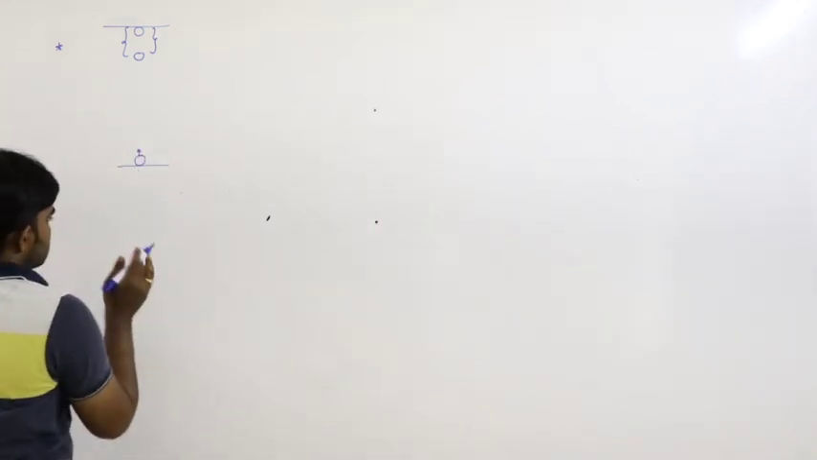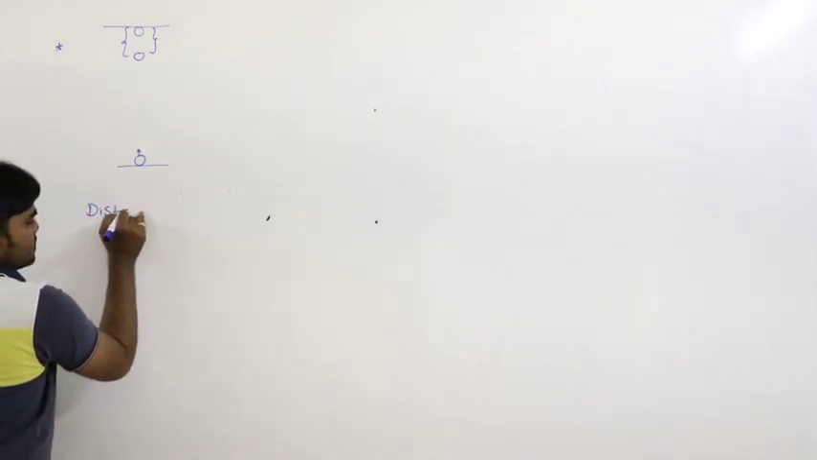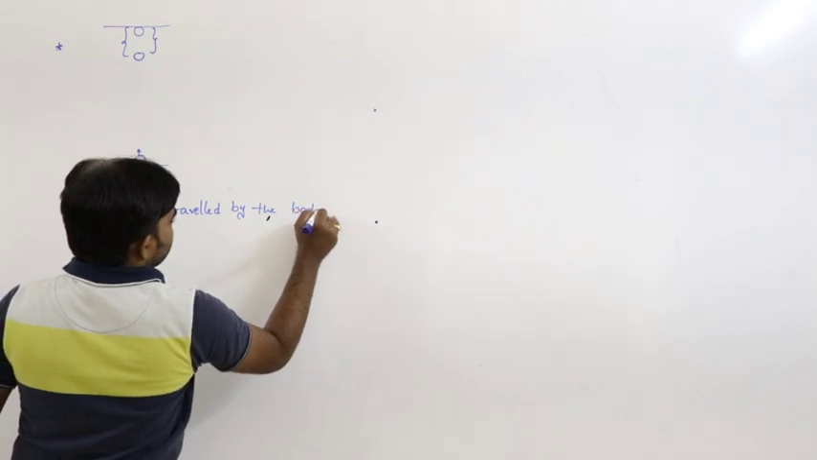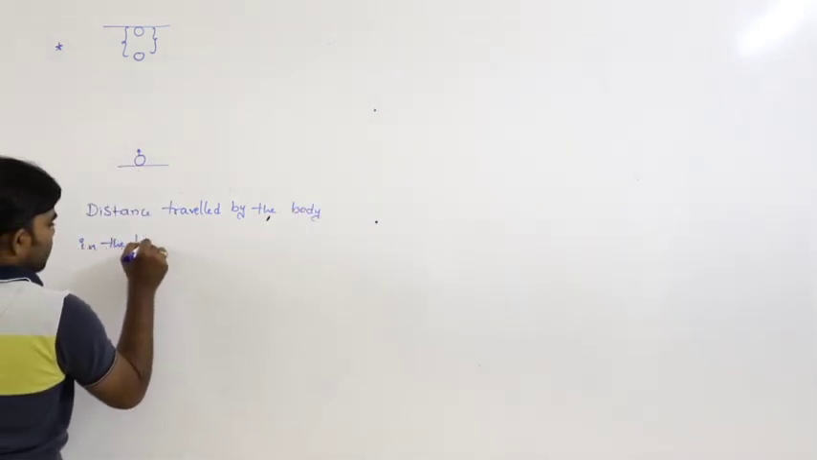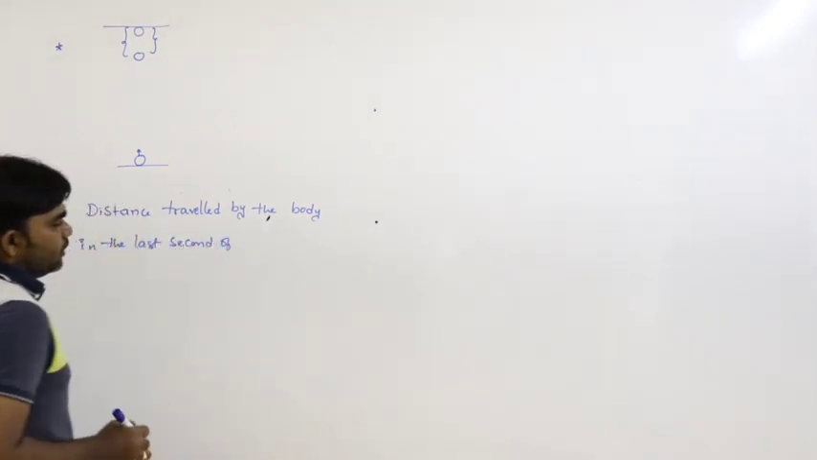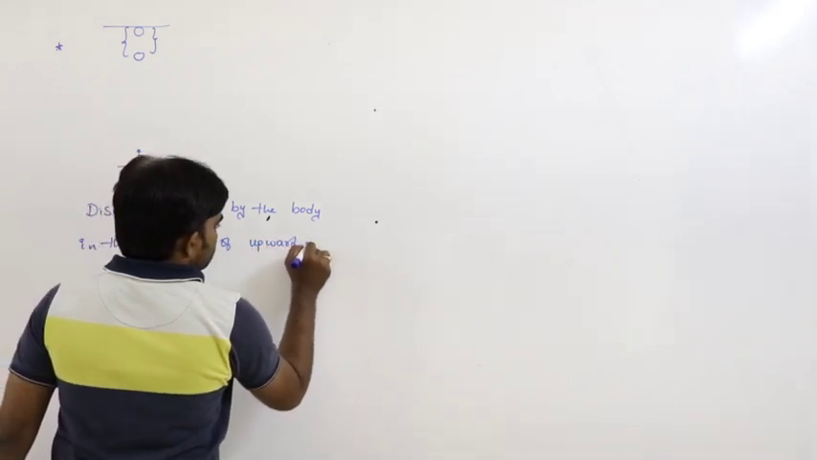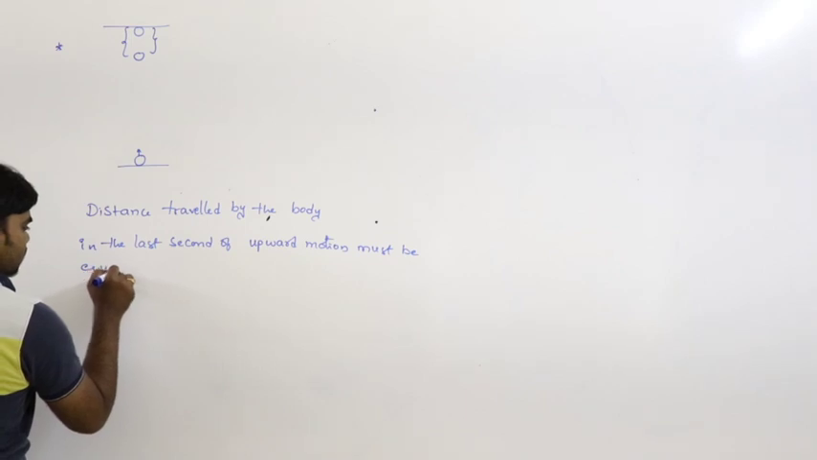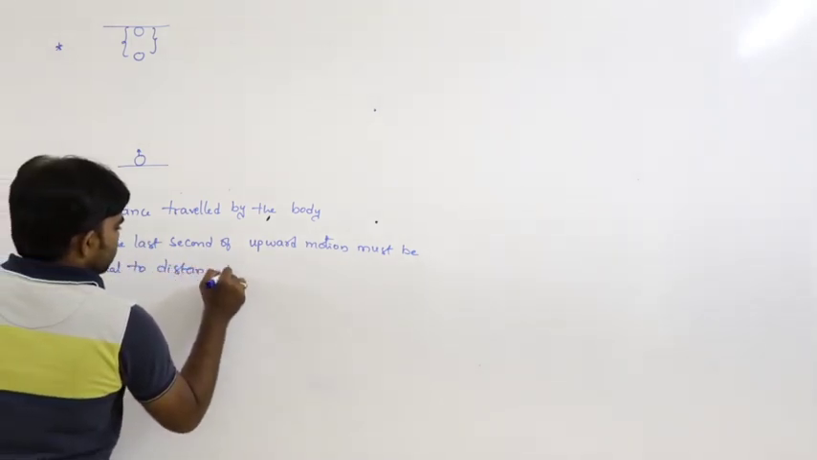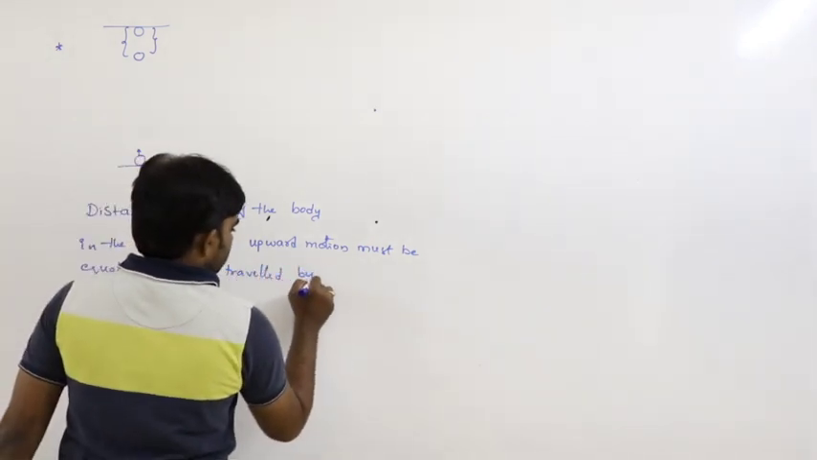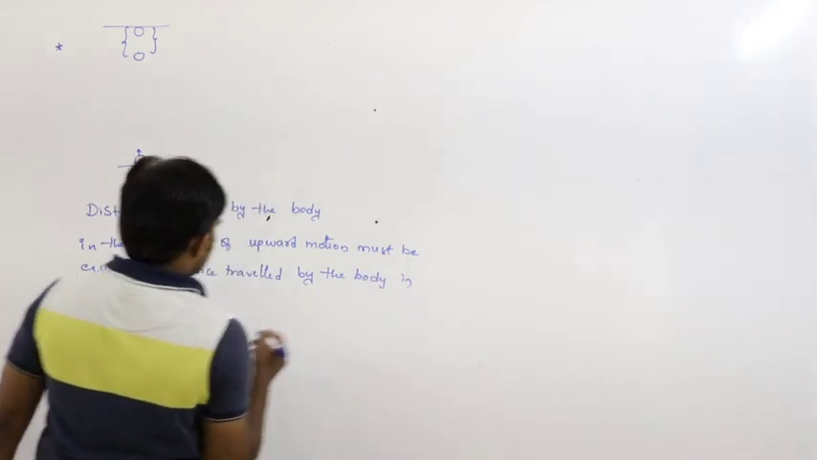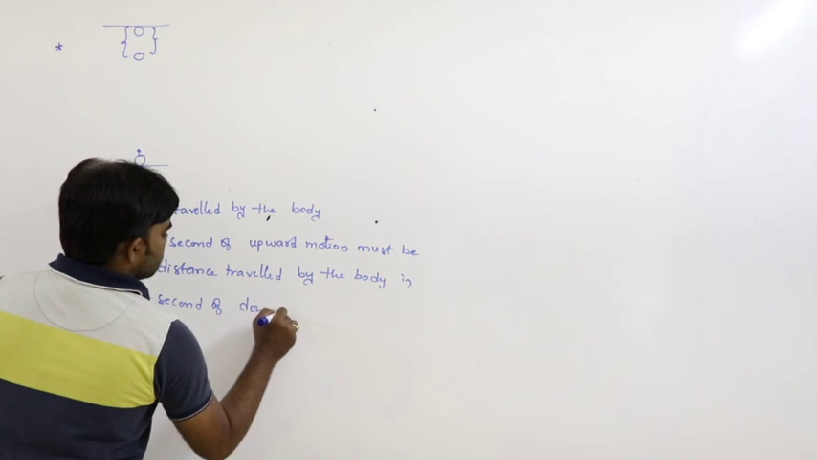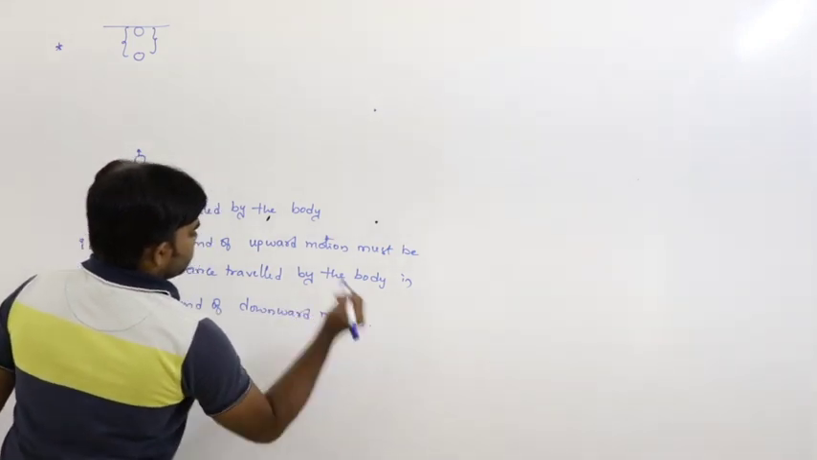Now here the condition is, listen: the distance travelled by the body in the last second of upward motion must be equal to the distance travelled by the body in the first second of downward motion. This is a must.